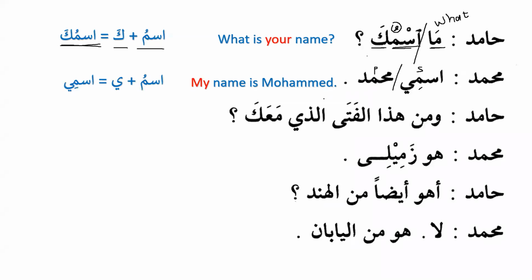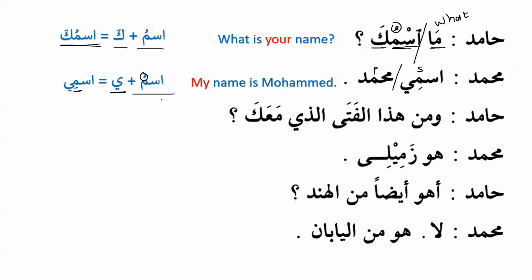So now we can see that it was basically ismu, and after that we have ya. And we know that ya is compatible with kasra. Ya is compatible with what? Ya is compatible with kasra. So that's why this dhamma has changed into kasra. This information is very, very important. Please let me repeat it again. When you say ismi Muhammadun, ismi is subject and Muhammadun is predicate. It was basically ismu, but when we use ya with that, we know that ya is compatible with kasra, or there is always kasra before ya. So that's why it has changed from ismu to ismi Muhammadun.